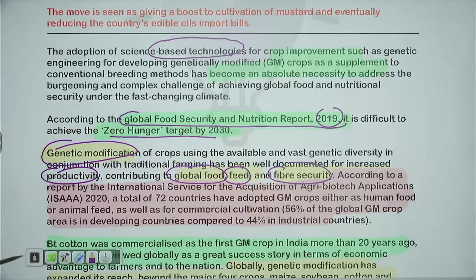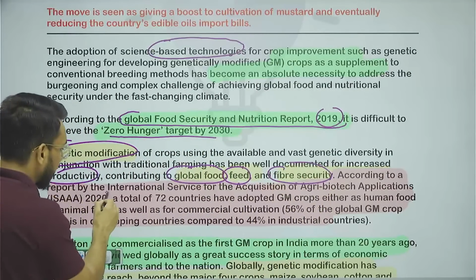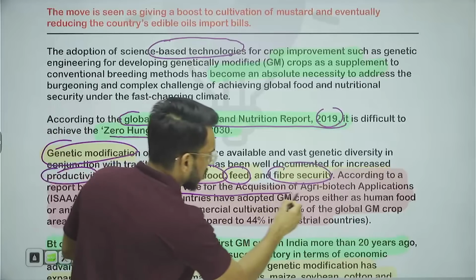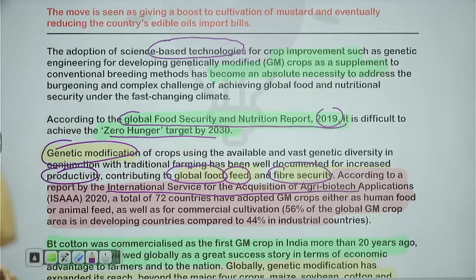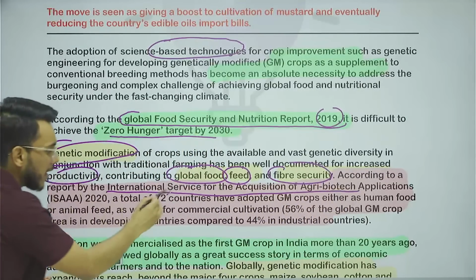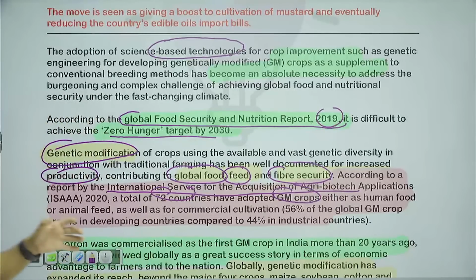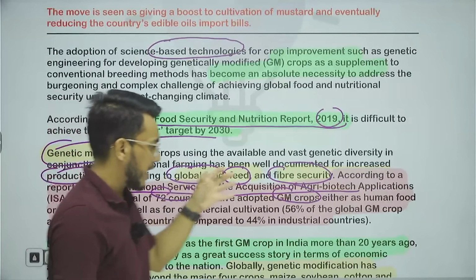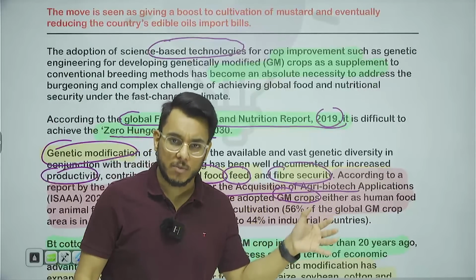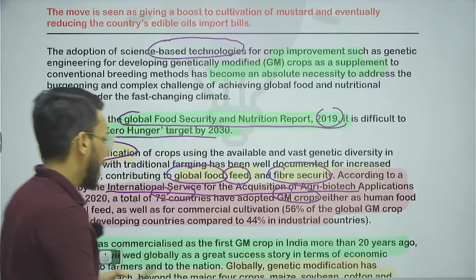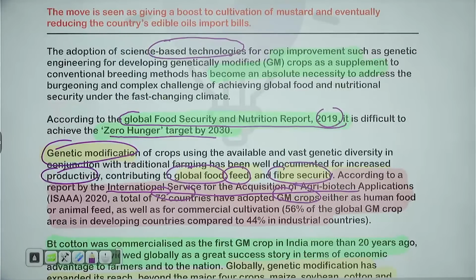And it has been said, according to a report by the International Service for the Acquisition of Agri-Biotech Applications, that 72 countries have adopted genetically modified crops, either for human consumption, or animal consumption, or both. Okay, and commercial cultivation is also going on.